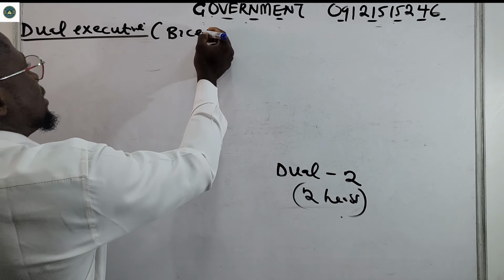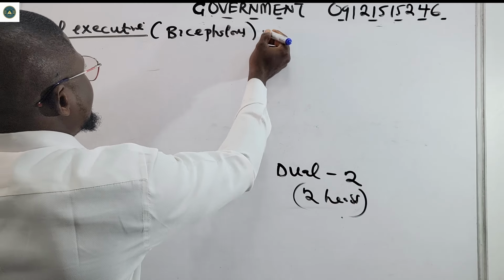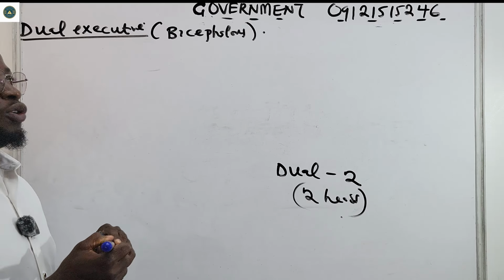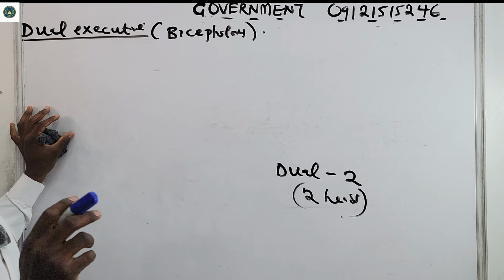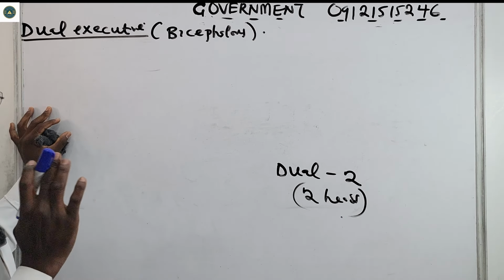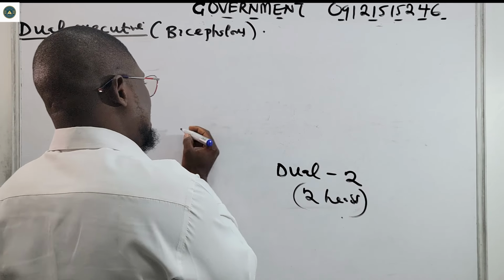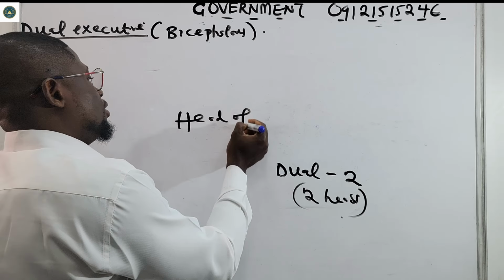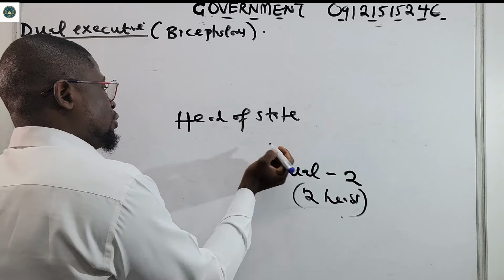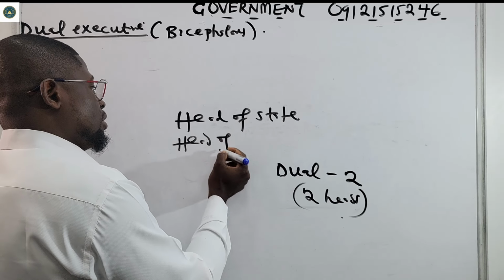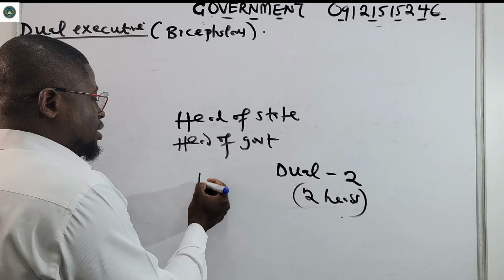Dual executive is also called bicephalous executive. So power is shared between both of them. One is usually the head of state, while the other is the head of government. We see this in the United Kingdom.